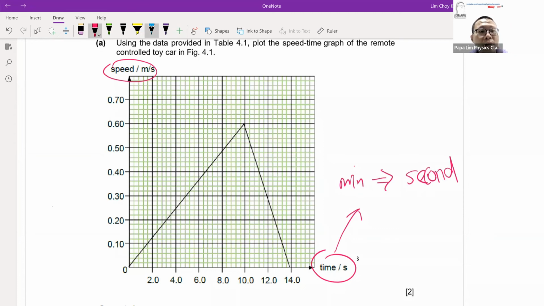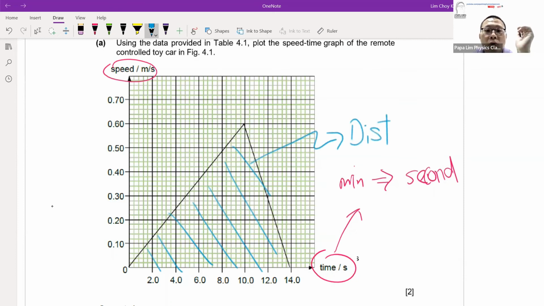The second thing we want to take note of is that when we look at your speed time graph, what is important to us is the area under the graph. The area under the graph for, let's say, 0 to 14 seconds, will tell you the distance traveled by the remote control car. The other thing to take note of is the gradient of the graph.